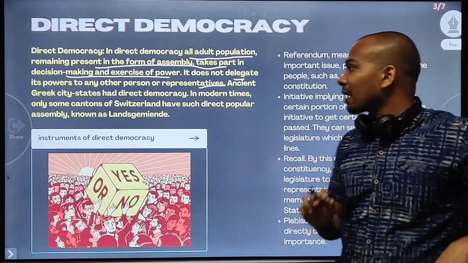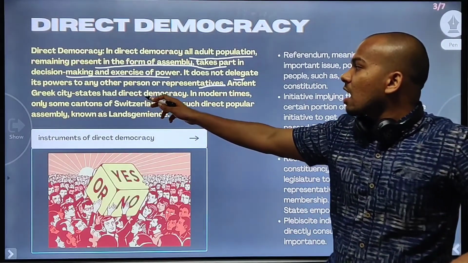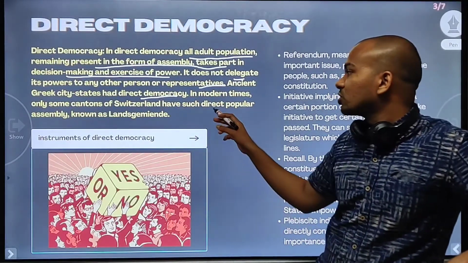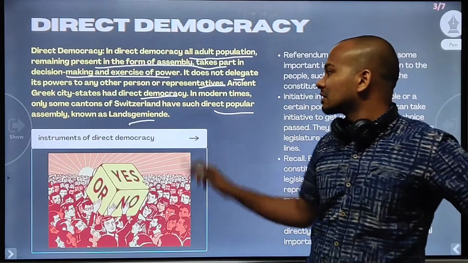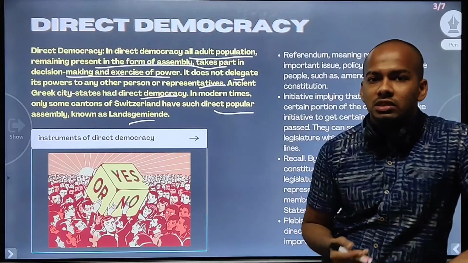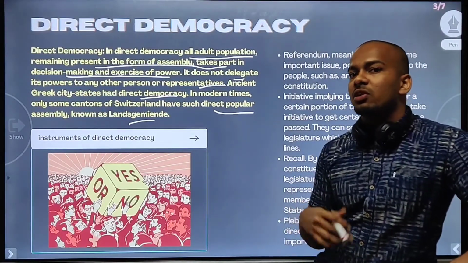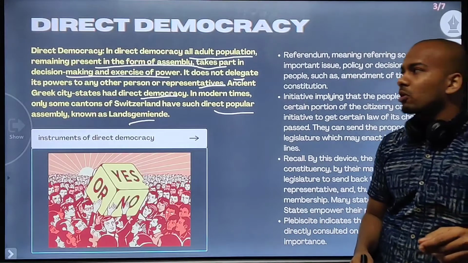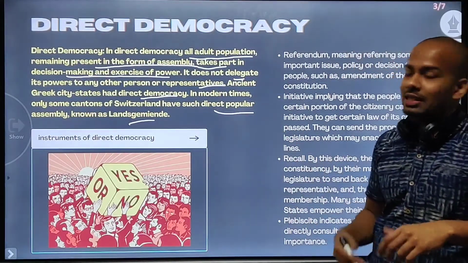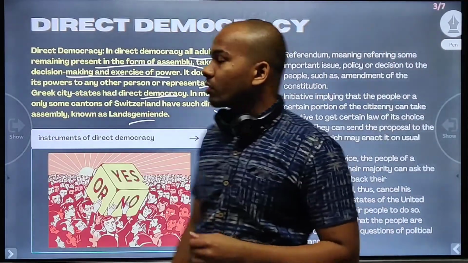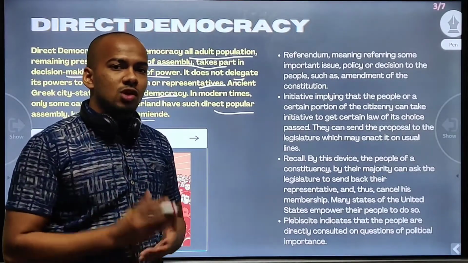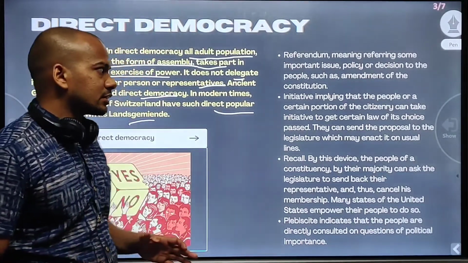So when was this practiced? In ancient Greek city-states, they had direct democracy. In modern times, only some cantons of Switzerland have such a direct popular assembly, known as Landsgemeinde. In modern national states, we have huge populations, and it's not practically possible for people to do direct democracy exactly, and that's why we have representatives now. But still we have some tools of direct democracy in many countries.